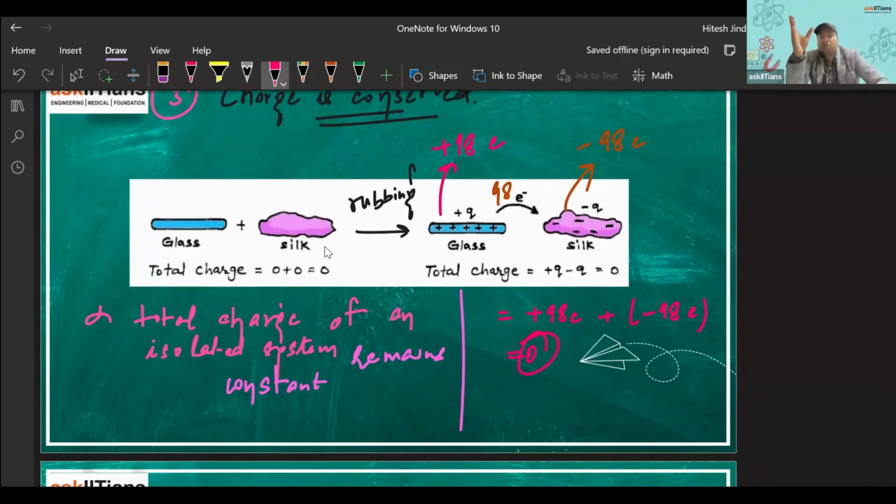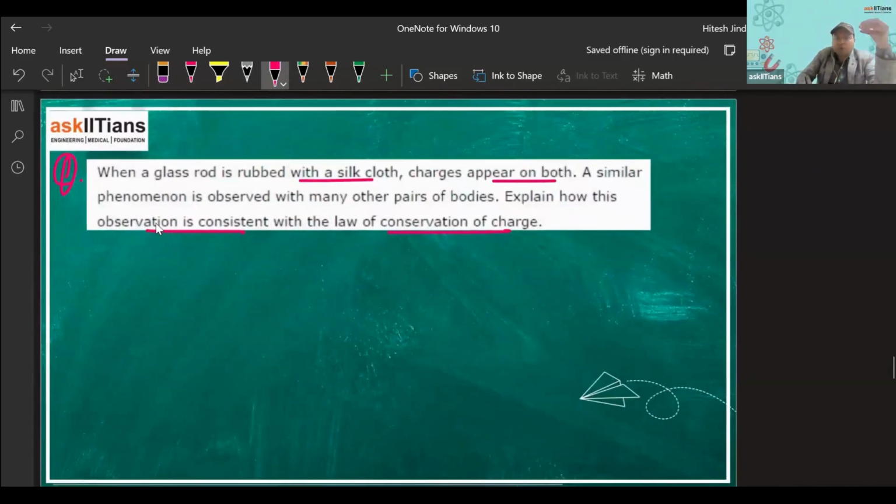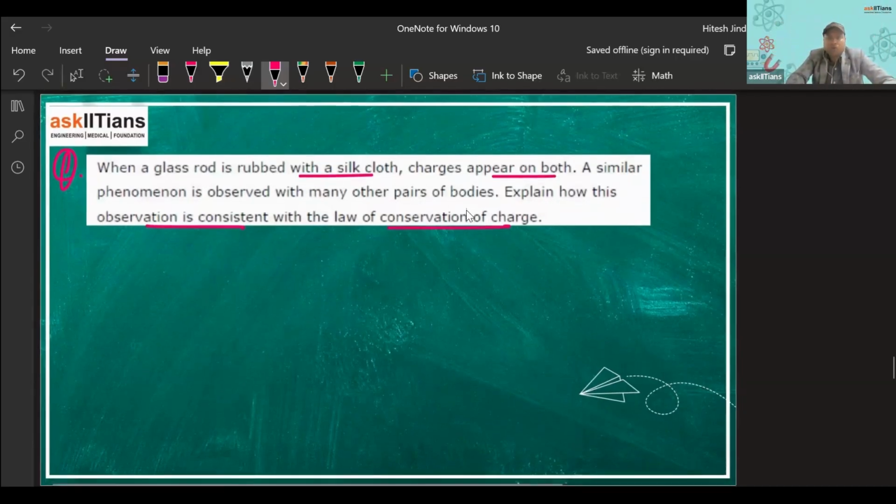That the total charge of an isolated system remains constant. Yes, the bodies get charged by the transfer of charges between those two bodies only. So ultimately, the total charge of the system remains constant, remains conserved, right? All right.